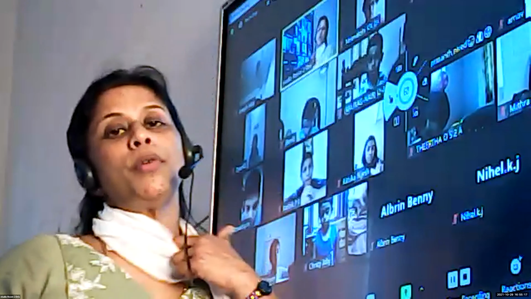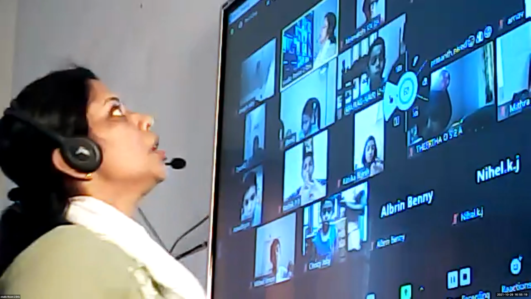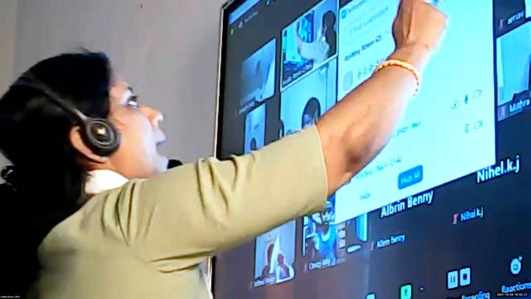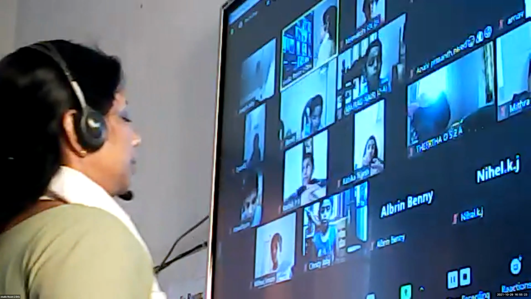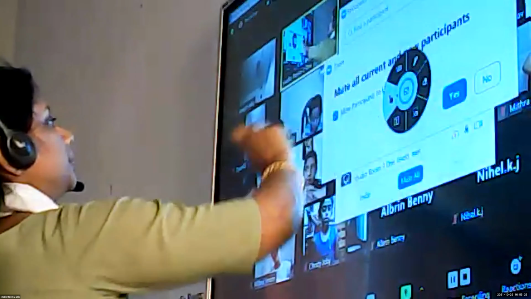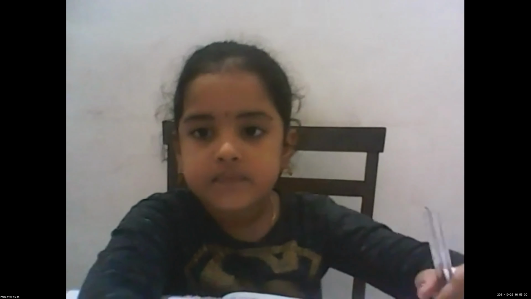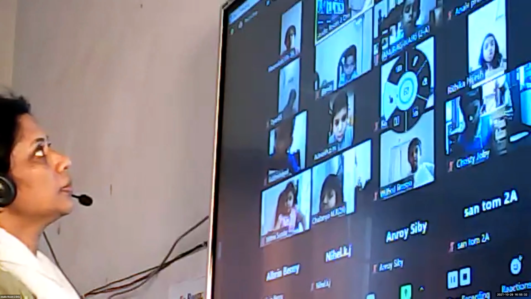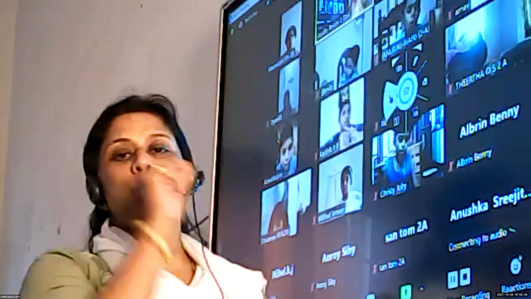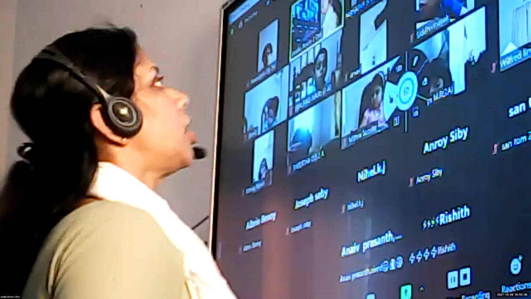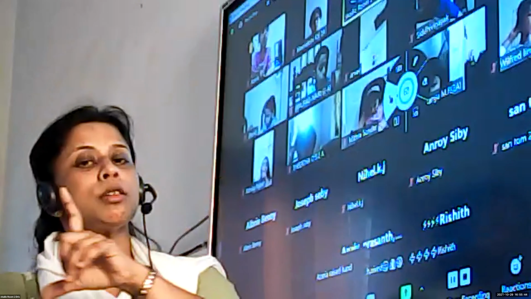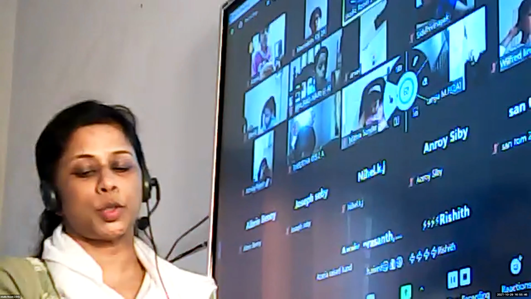We already know what an action word is. Come on, tell me, what is an action word? Who knows the answer? Yes, action words are doing words. Very good. Action words are doing words, and they are called verbs.